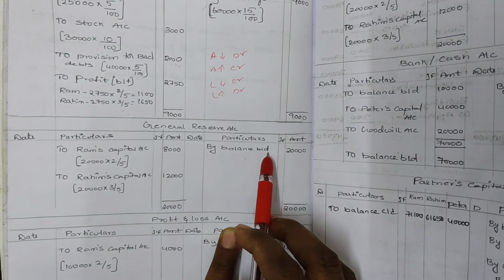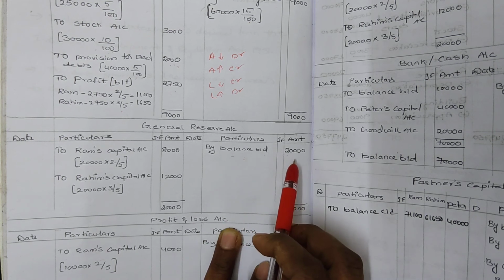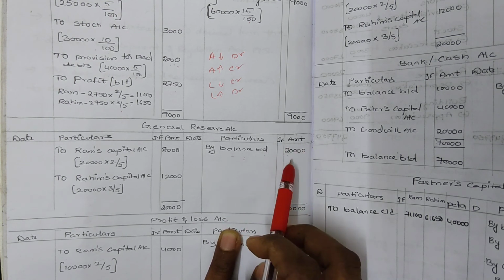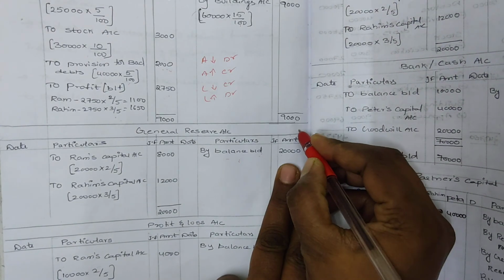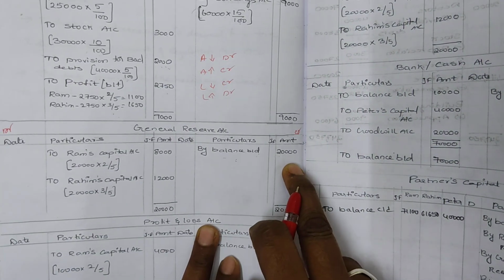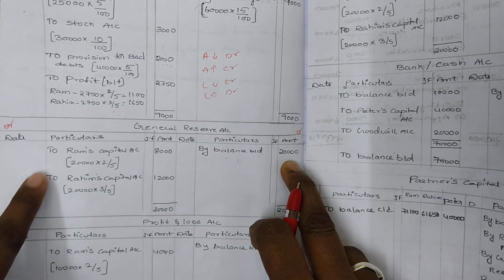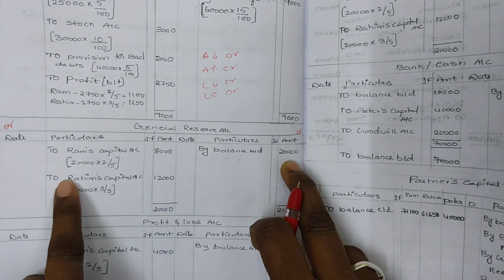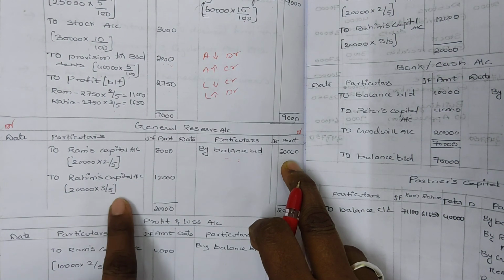So by balance brought down, 20,000. The general reserve amount he has given in the question is 20,000. Here credit and debit. This 20,000 we should share to the old partners, to Ram and Rahim, in the old ratio. So to Ram's capital account 20,000 into 2 by 5, to Rahim's capital account 20,000 into